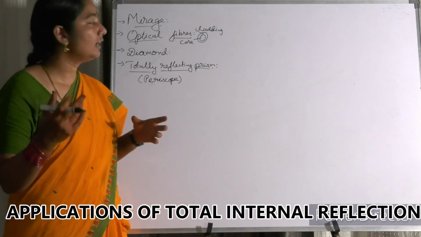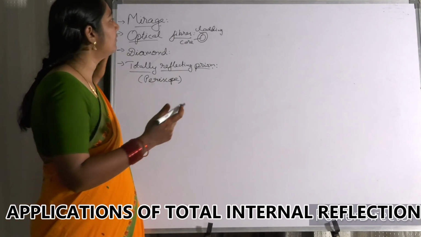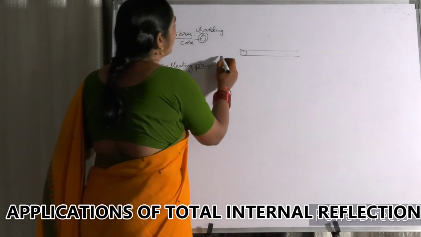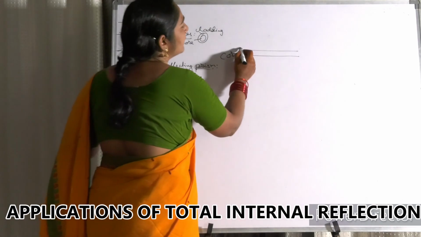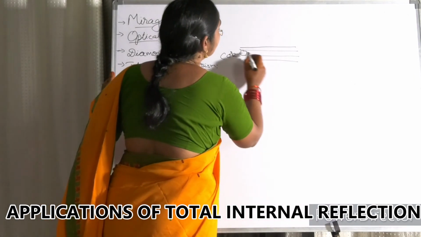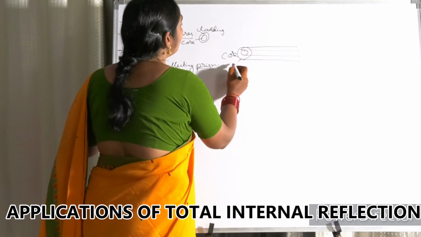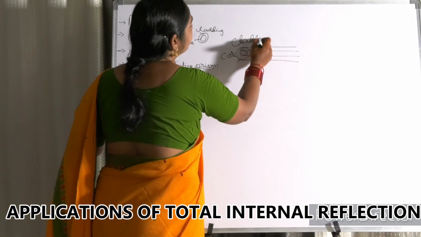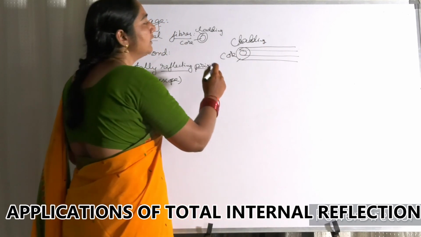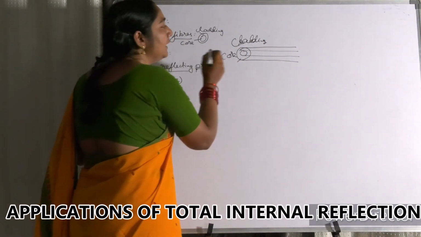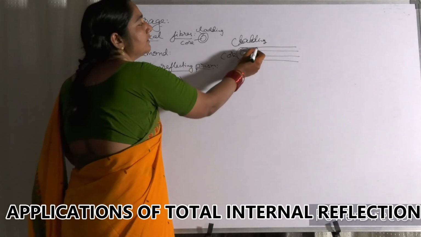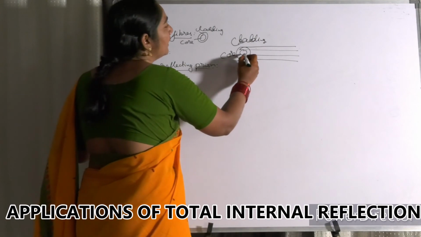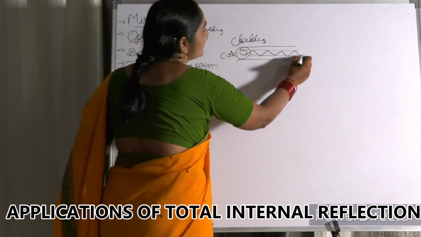So my dear friends, you can understand that this optical fiber has the denser medium at the center, called the core, surrounded by the cladding, which is the rarer medium. The cladding is very thin compared to the core. This is the denser medium and this is the rarer medium, and when the angle of incidence is more than the critical angle, total internal reflection takes place.